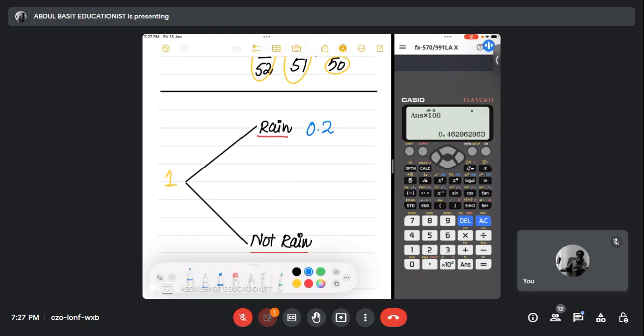So how much is the chance that it will not rain? 0.8. Get it, everybody? Yes, sir. Hurera, did you understand, beta? Yes, sir.